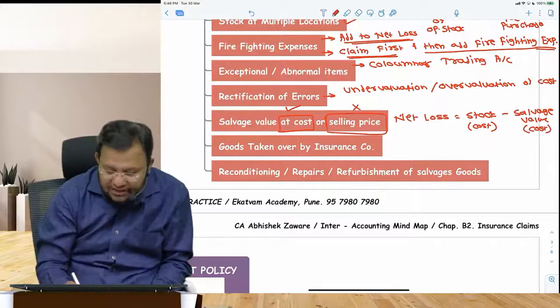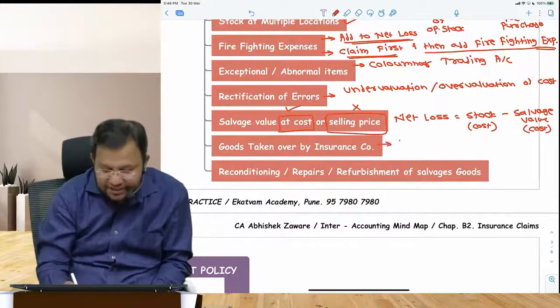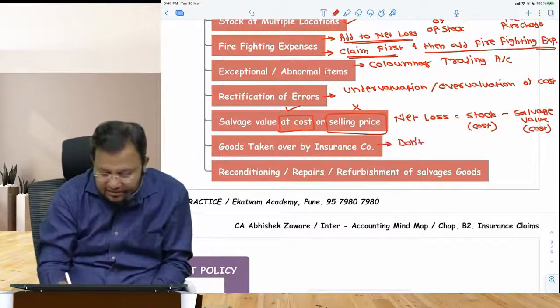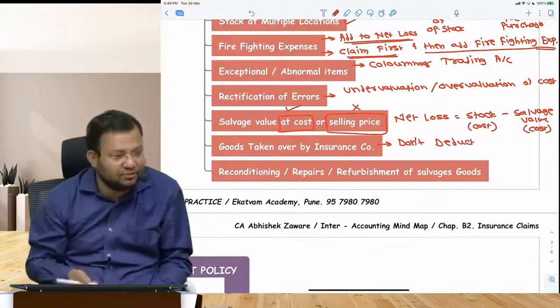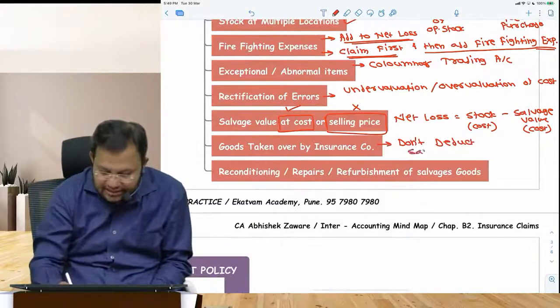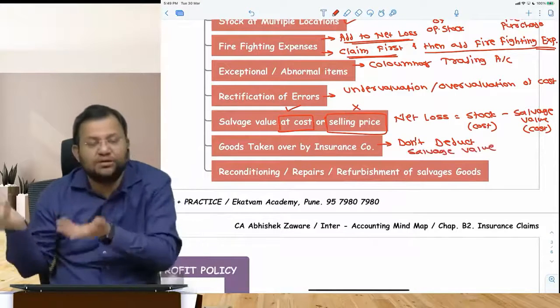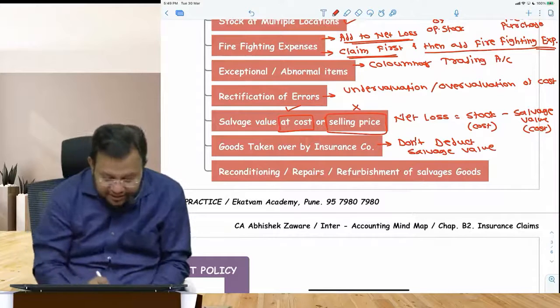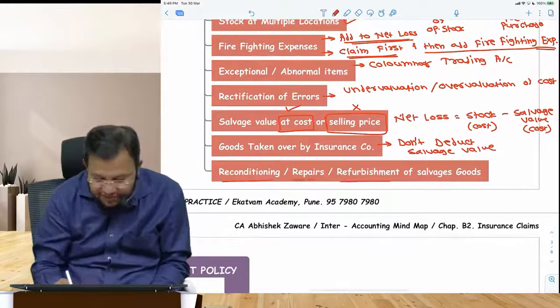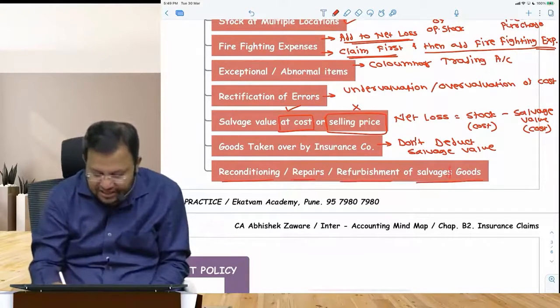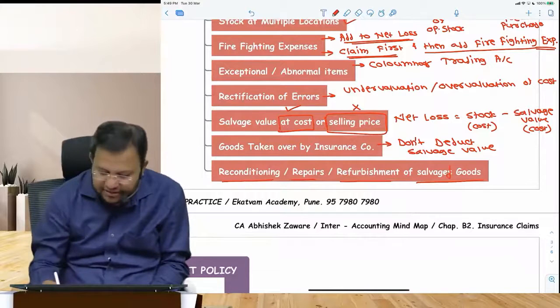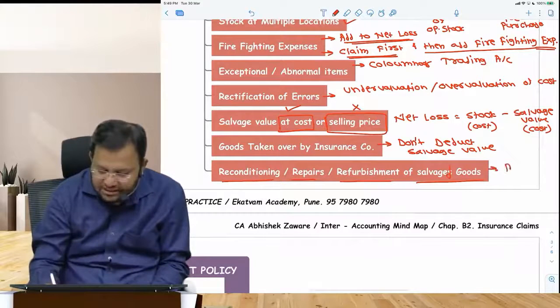In case goods are taken over by the insurance company, don't deduct salvage value. Why? The goods no longer remain with you, so don't deduct salvage value. But what if the insurance company took away the goods, what do I do? Reconditioning, repairs and refurbishment of salvaged goods: you want D there, and S is done. Ignore. This is to fool you.